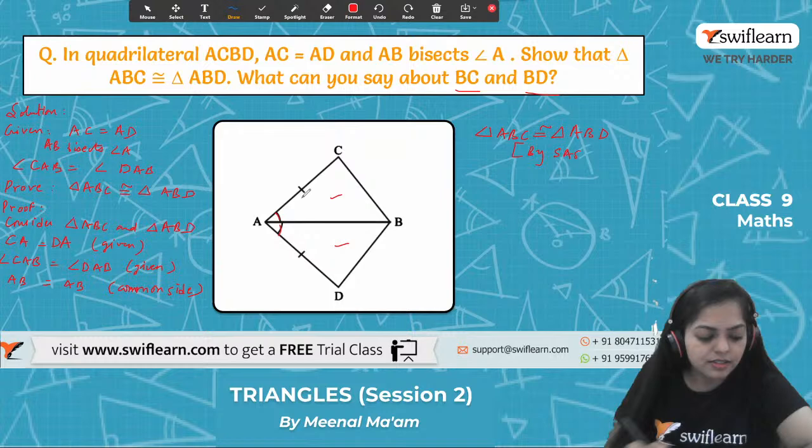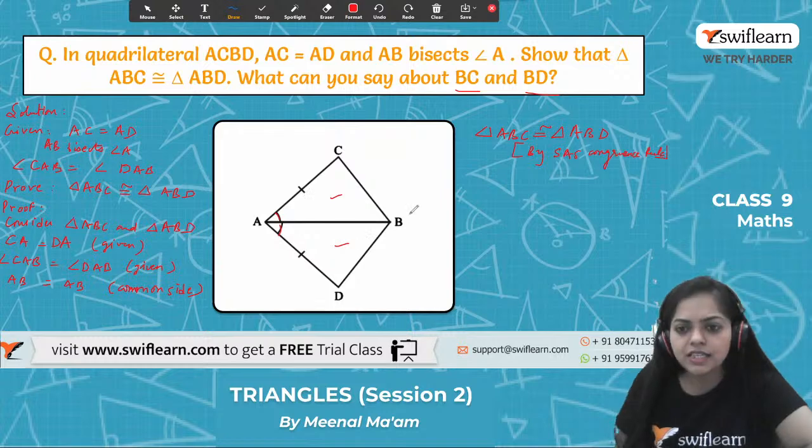Now do we have any relation between BC and BD? Yes, they are corresponding parts. So we can say that BC equals BD by CPCT, that is corresponding parts of congruent triangles.